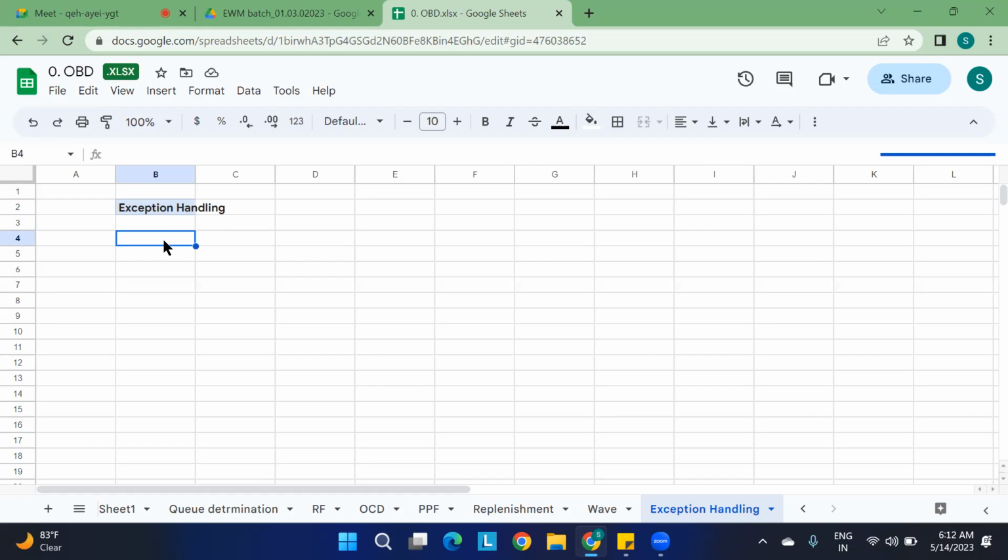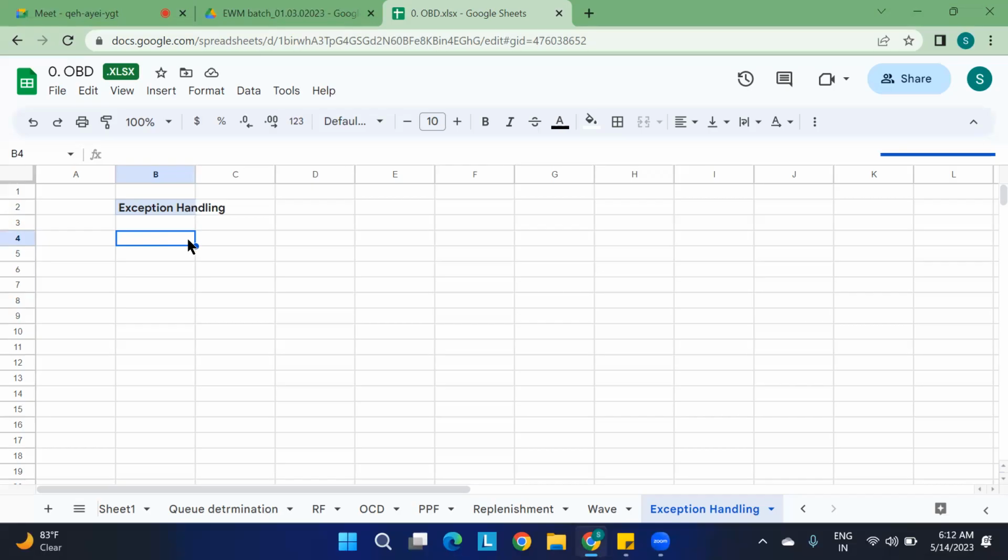So we have already seen one example. While confirming the warehouse task, we had already created the warehouse task. The system suggested some bin, but when we go to the bin, the bin is damaged, completely full. We cannot put within that bin. So I want to change it immediately. How can I change it? That is where I am going to use exception handling. This is a very important thing.